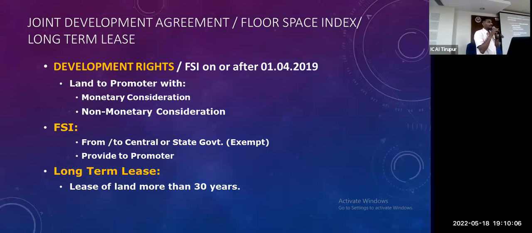Sir, floor space index is just an example I gave. It may be rights they give for me leaving some of my space, or I leave a land on this side and they give me a land on that side. There will be differences, with correct permission or without correct permission. So some piece of land, right given by the government, some authority given by the government. Then a long term lease of more than 30 years. This is the simple definition we have to cross-check with our joint development agreements.